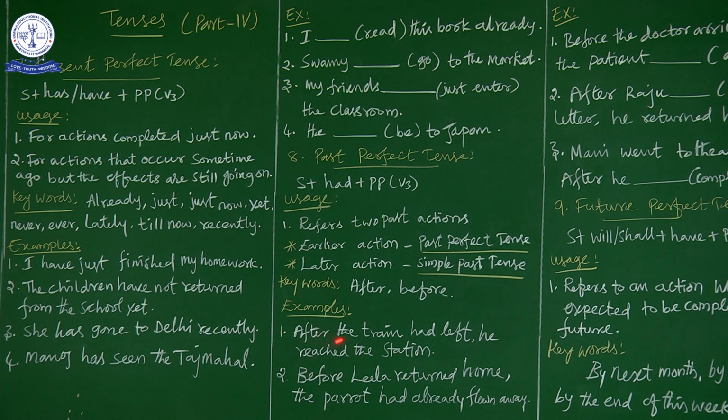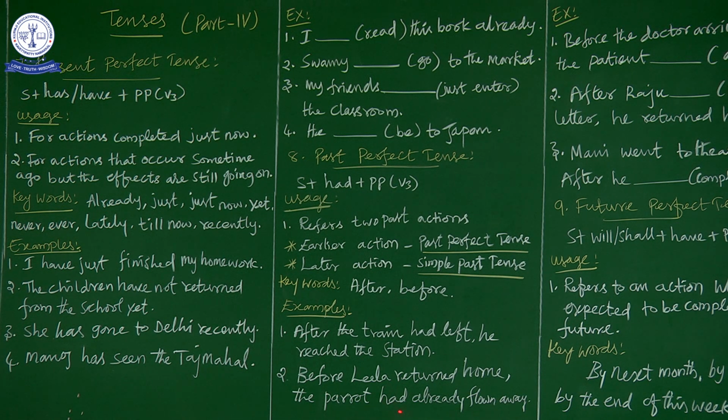Now let us see the example. After the train had left: after the train is the subject, had plus V3, that is the past participle. He reached the station is the simple past tense. Next sentence. Before Leela returned home, the parrot had already flown away. Here, before is the keyword. There are two past actions. We have to find out which is the earlier action and which is the later action.